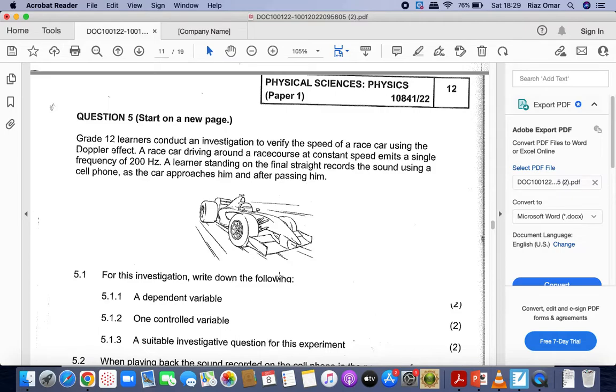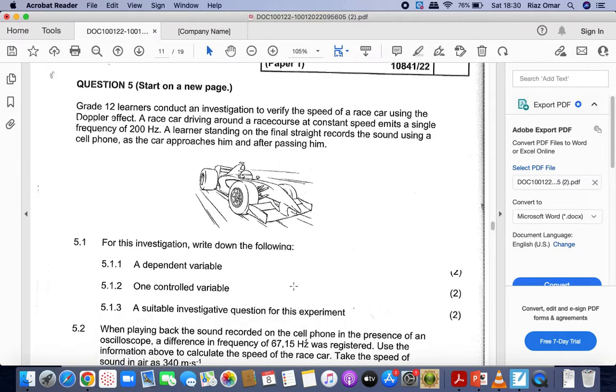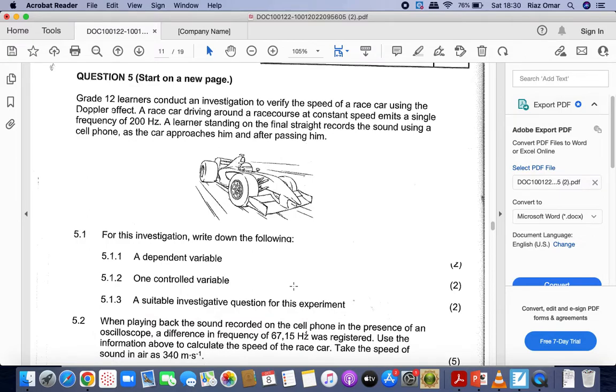Grade 12 learners conducted an investigation to verify the speed of a race car using the Doppler effect. A race car driving around a race course at constant speed emits a single frequency of 200 Hz. A learner standing on the final straight records the sound using a cell phone as the car approaches him and after passing him. For this investigation, write down a dependent variable, a control variable, and a suitable investigative question for this experiment.